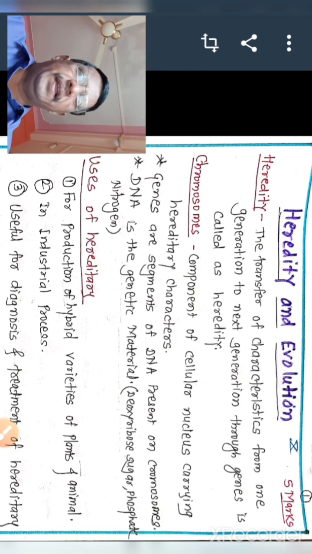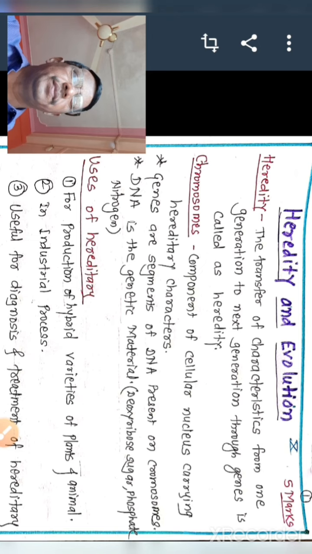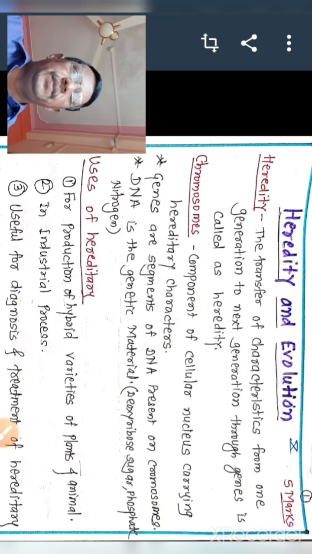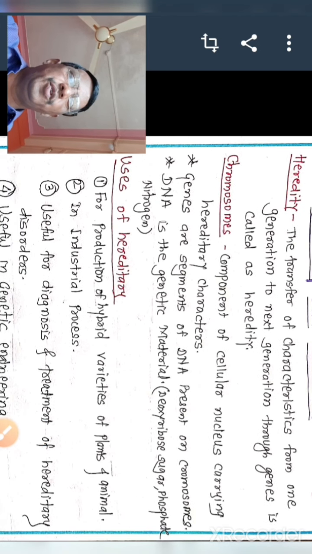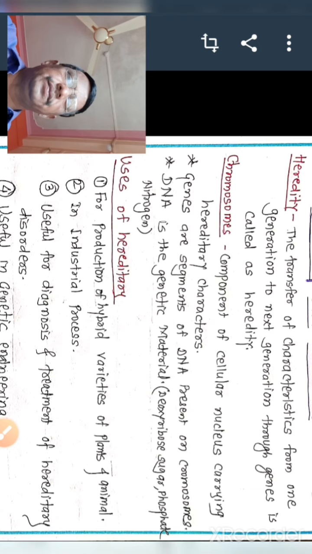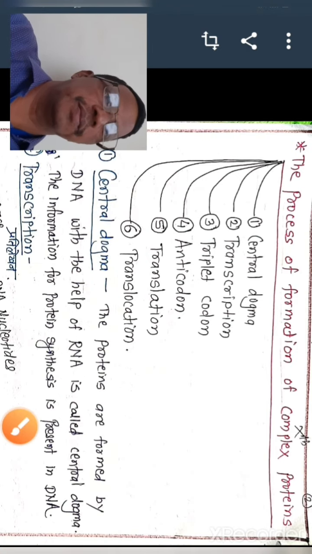What is meant by heredity? The transfer of the characteristics from one generation to the next generation through genes is called heredity. The meaning of the chromosome: component of the cellular nucleus carrying hereditary characters. Genes are the segments of the DNA present on the chromosome. The process of the formation of complex protein.